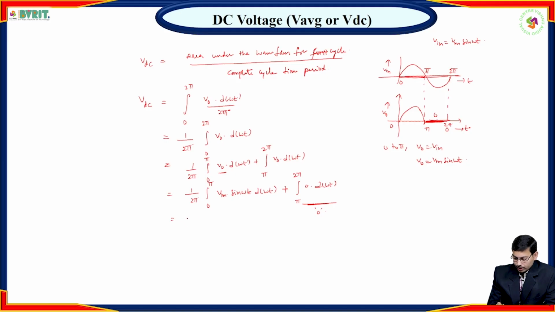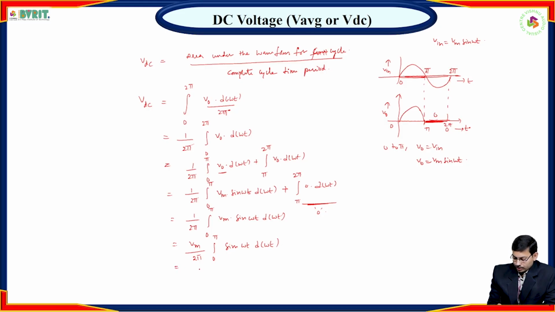Now coming to this, 1 by 2 pi integration of 0 to pi Vm sin omega t d of omega t. If you take Vm common, Vm by 2 pi integration of 0 to pi sin omega t d of omega t.